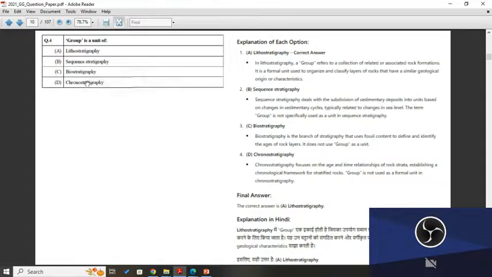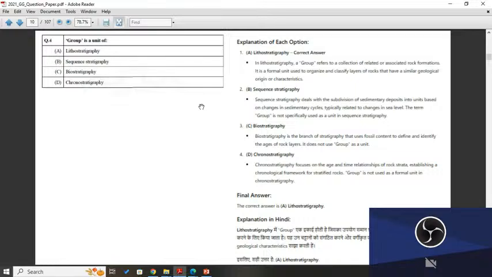So the next question is: this one, group is a unit of lithostratigraphy, sequence stratigraphy, biostratigraphy, or chronostratigraphy. So, explanation of each option: first we will see lithostratigraphy. The correct answer is lithostratigraphy, of course. In lithostratigraphy, a group refers to a collection of related associated rock formations. It is a formal unit used to organize and classify layers of rocks that have a similar geological origin or characteristics.